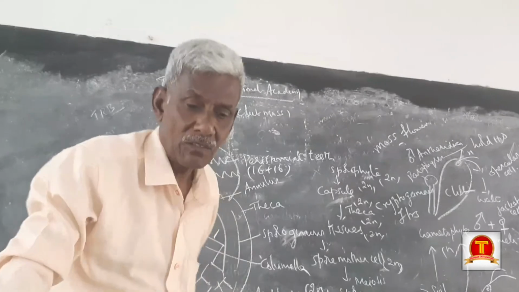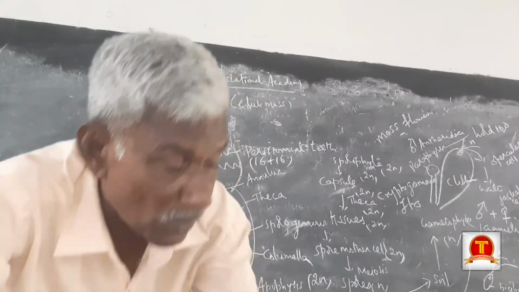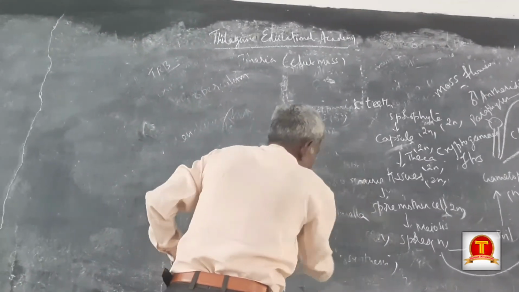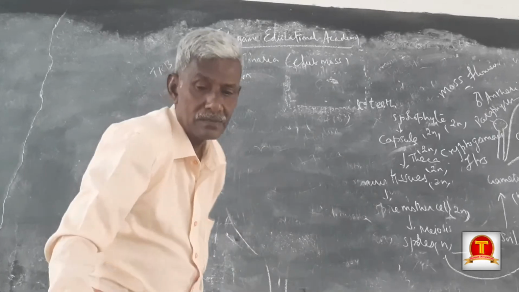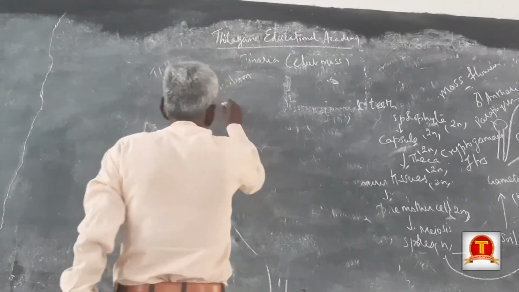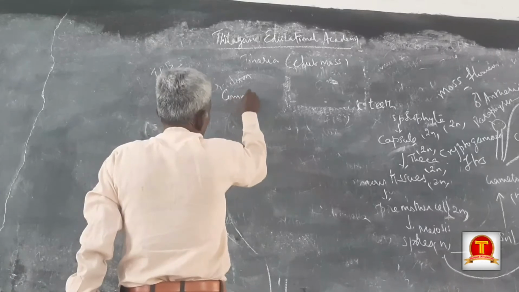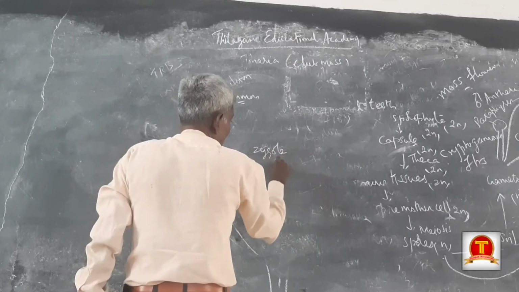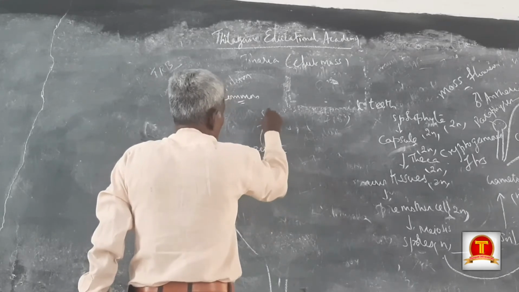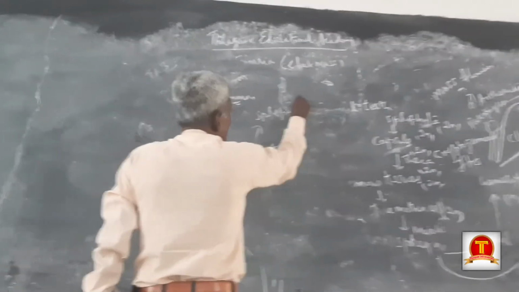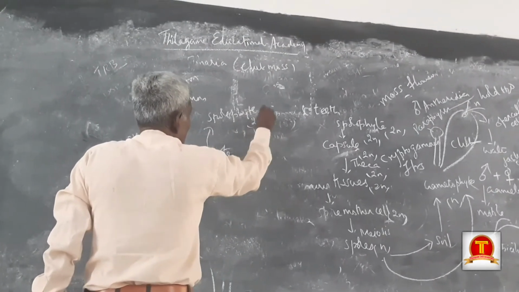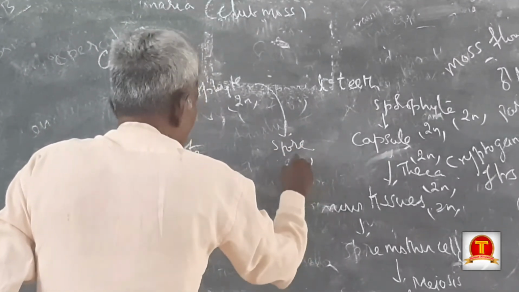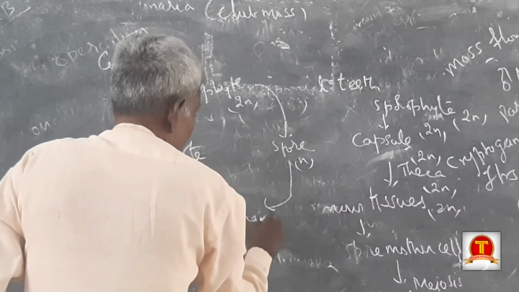Here we have to notice two things in bryophytes only. This is common. Zygote, diploid, into sporophyte, diploid, into spore, haploid, into gametophyte.